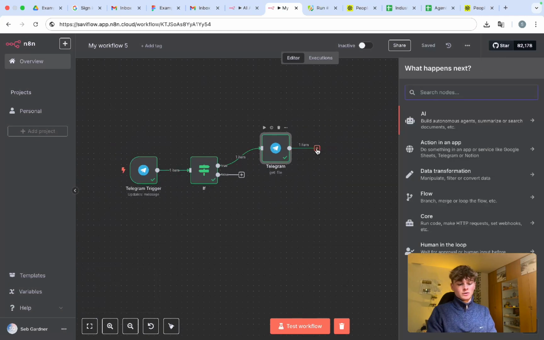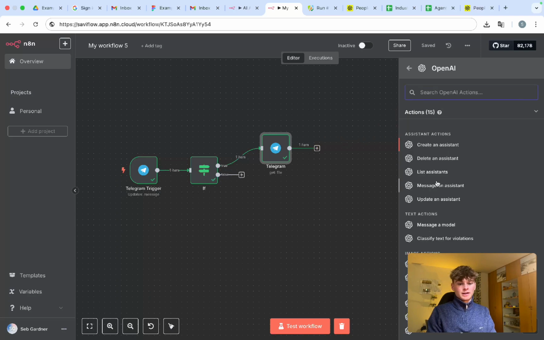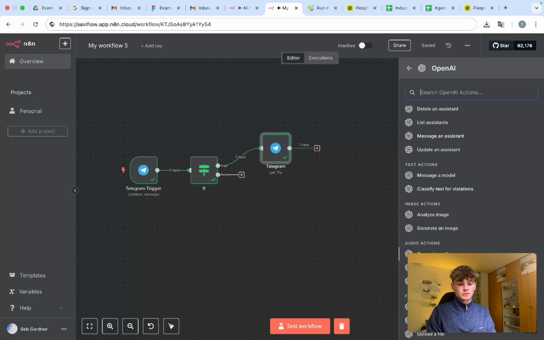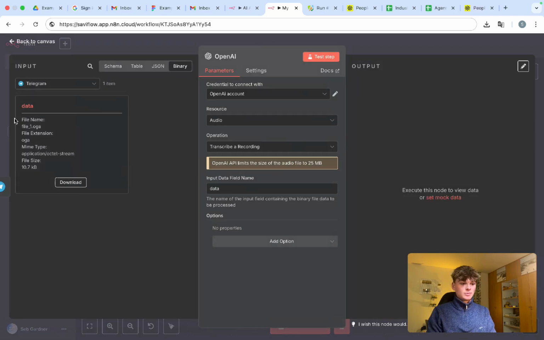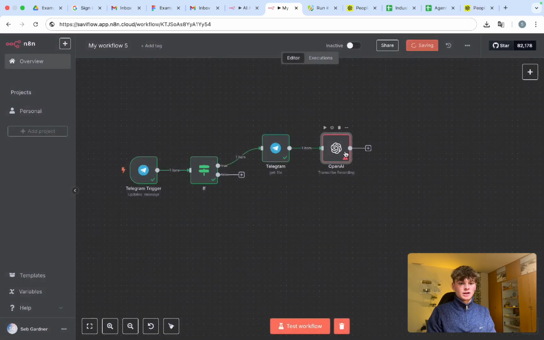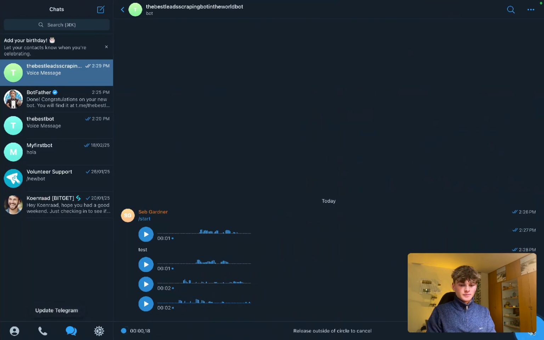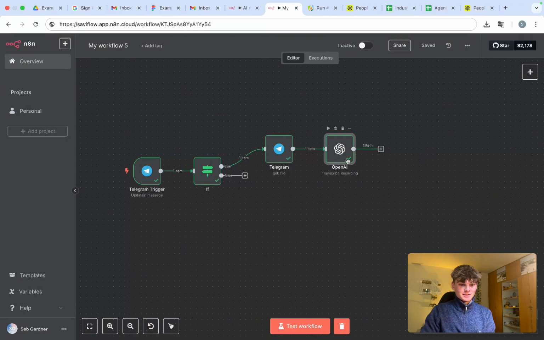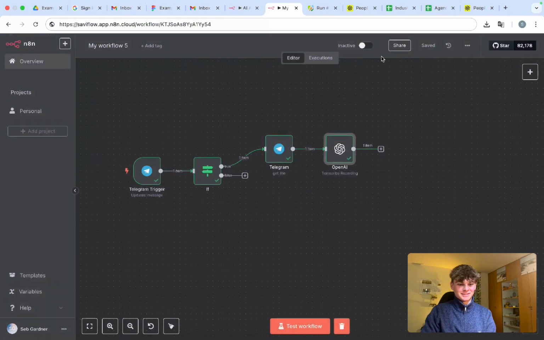or the AI model of your choice. I'm going to use ChatGPT in my case. So I'm going to search up OpenAI, and then I'm going to go down to transcribe a recording. And then this can all be left the same, and now it should transcribe. Is there an error? It's not. Okay. Let's run this. Go back here. Seb is the coolest person in the world. And there we go. Seb is the coolest person in the world.